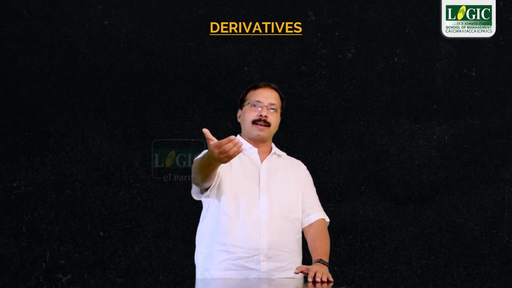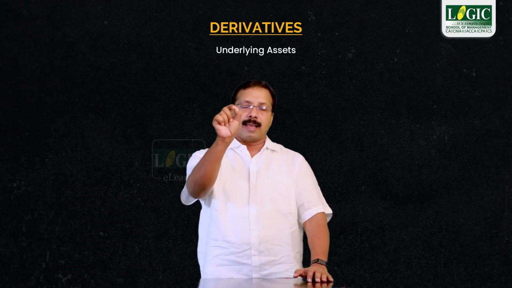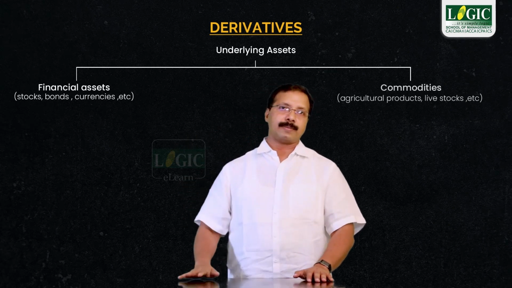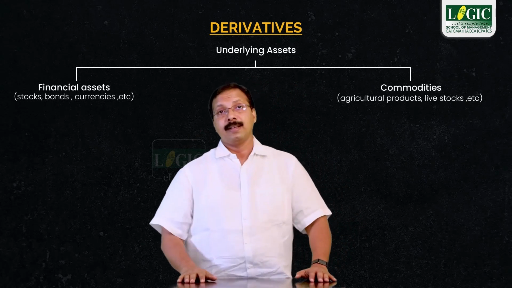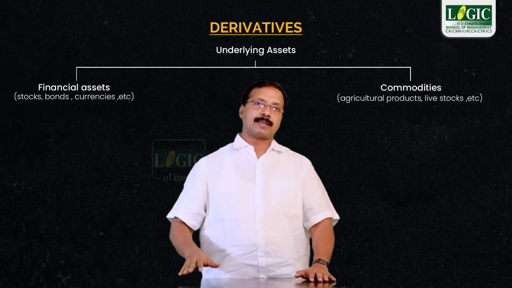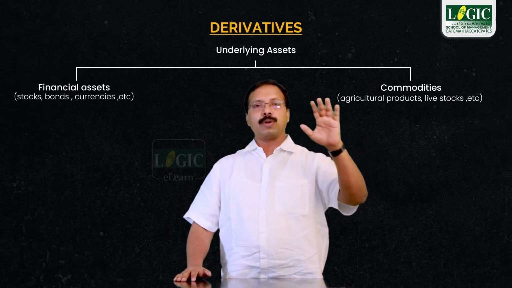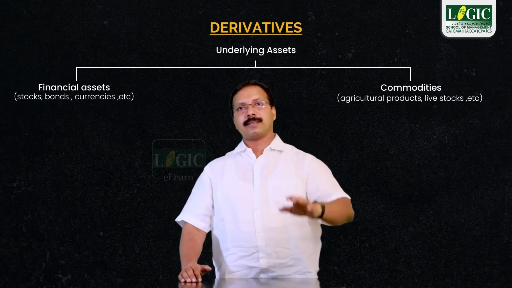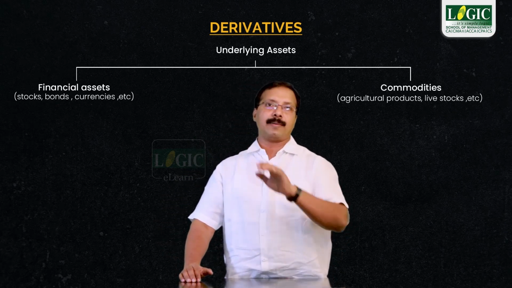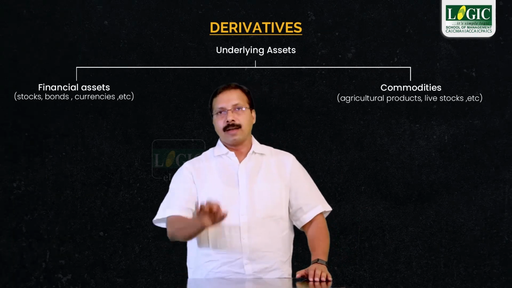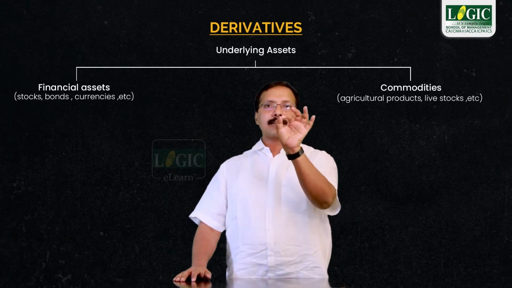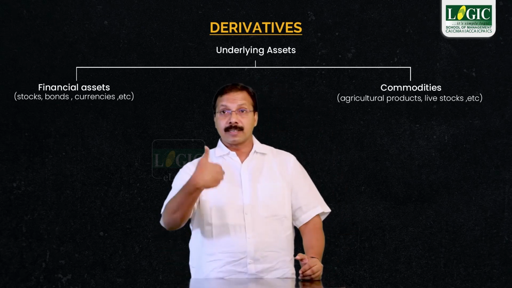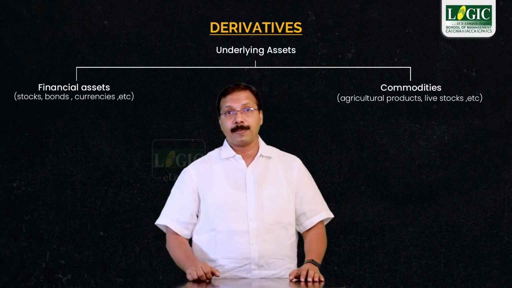Okay, so what is this underlying asset? Underlying assets are classified into financial assets and commodities. What are the financial assets? Financial assets include stocks like equity shares, preference shares, then bonds, currencies, stock index, etc. Commodities include agricultural products, livestock, natural gas, precious metals like gold, silver, etc.